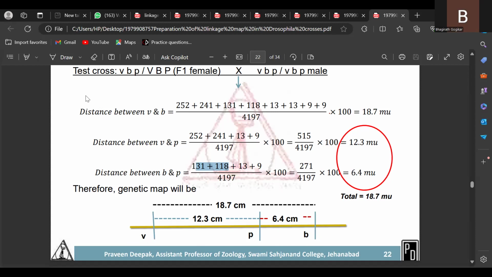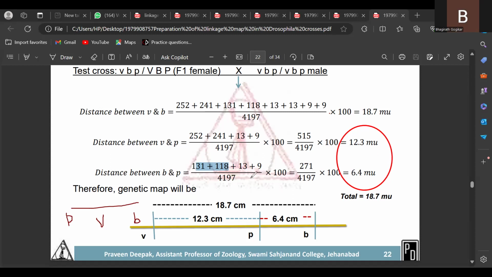For example, one of the students assumed that the gene order looks like this: P, B, and V. Is this expected gene order wrong or right? Let us go through it. What is the distance between P and V?